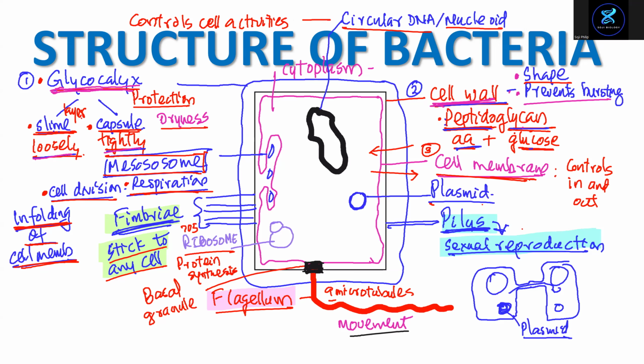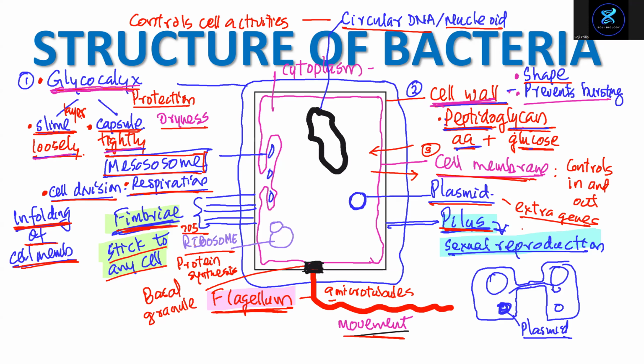And there's plasmid. Plasmid has extra genes, for example for antibiotic resistance. What is pilus for? Pilus is used for sexual reproduction, flagellum for movement, and fimbriae to stick to another bacterial cell.